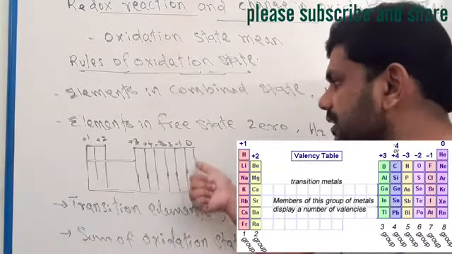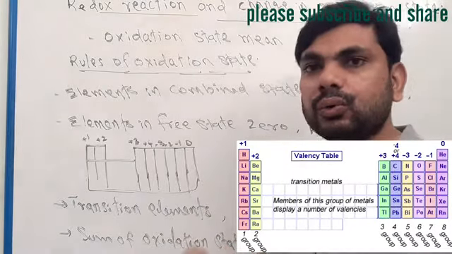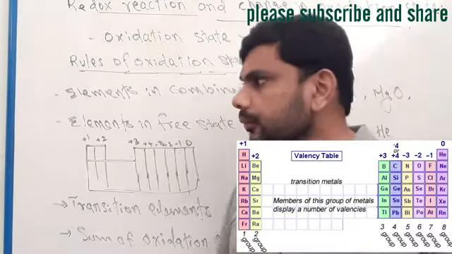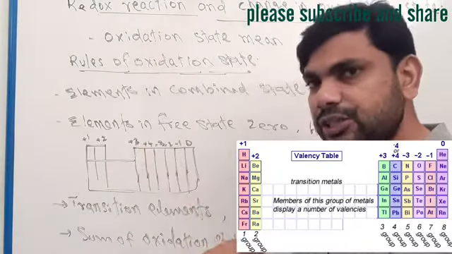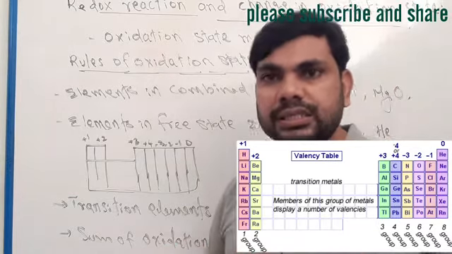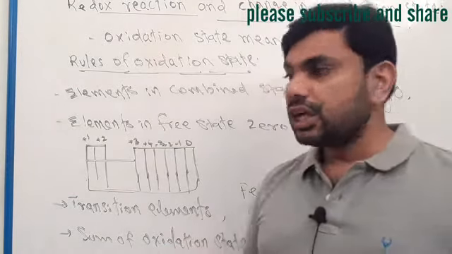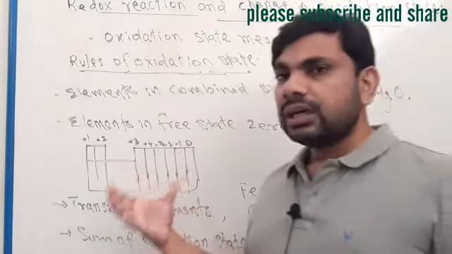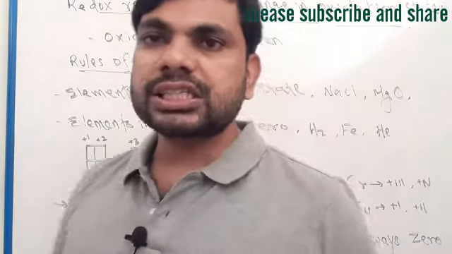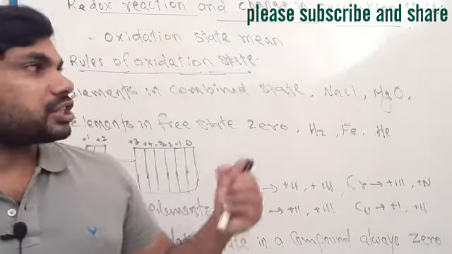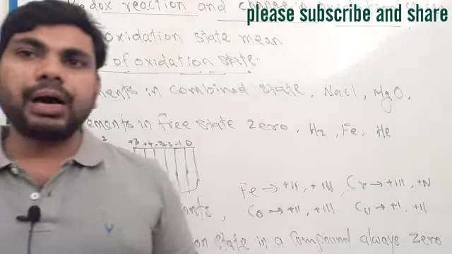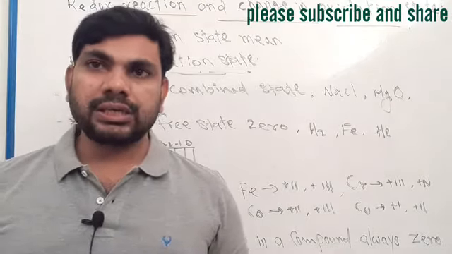That's why these elements are called group 0. So oxidation state means the charge of elements. We can understand oxidation state from the periodic table. You can check different groups and their oxidation states.